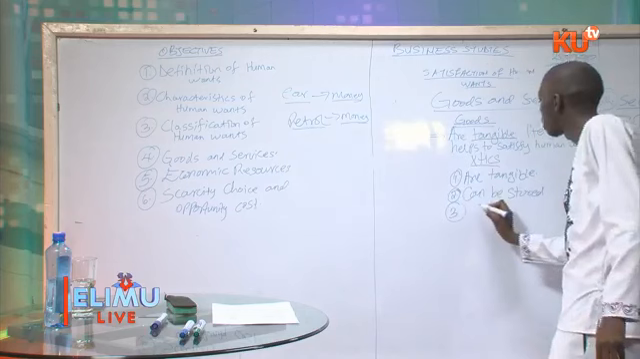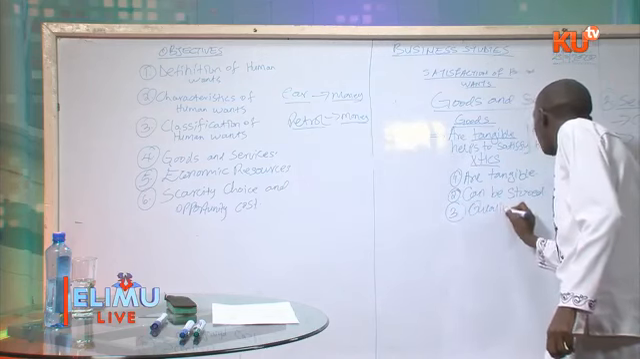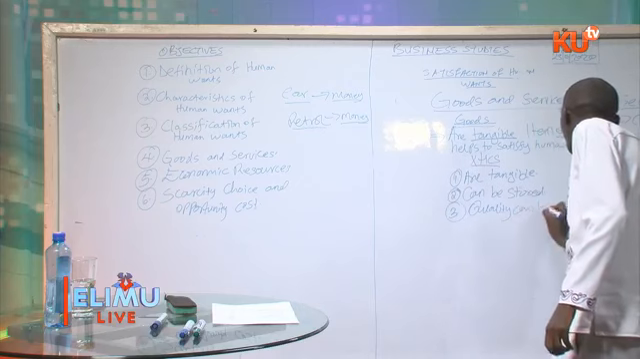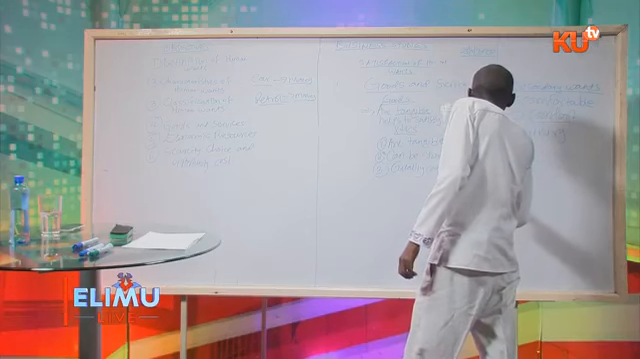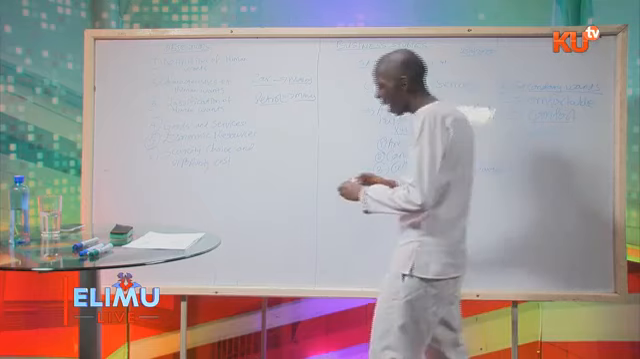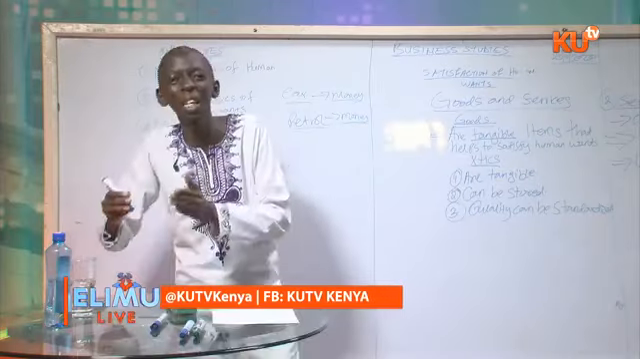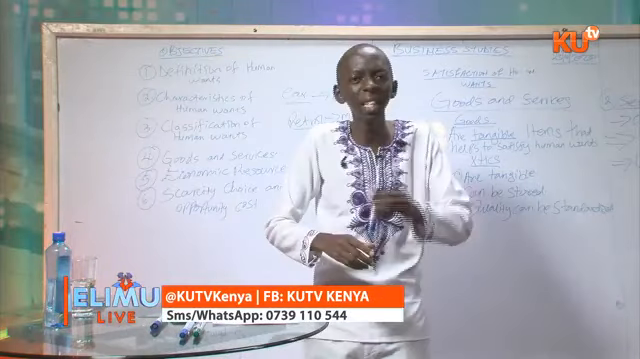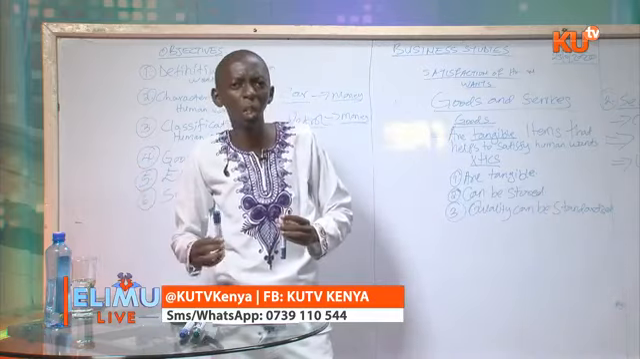Another characteristic of goods is that quality of goods can be standardized. Quality can be standardized. That means goods can be standardized in quality. You can say that this is a good quality good. This is a poor quality good.